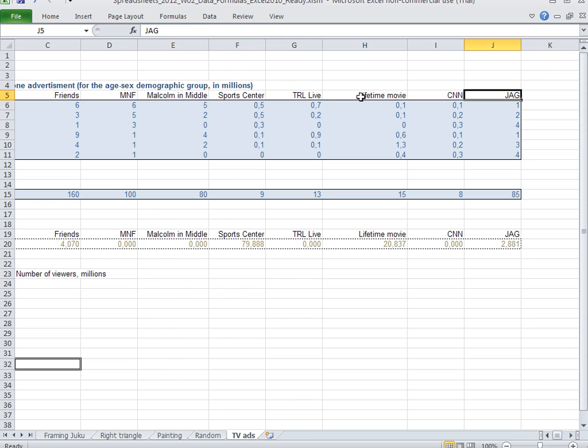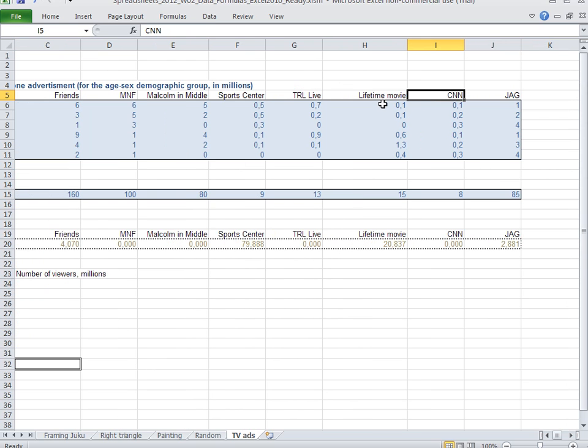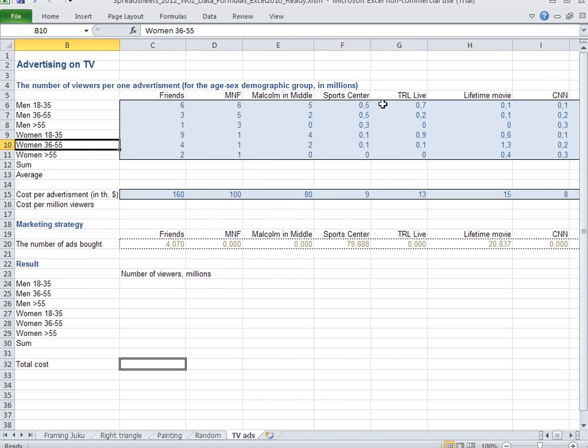Okay, now the next thing we want to do is we want to compare. We want to note at first that CNN has a much smaller number of advertisement viewers, only 0, millions, less than 1 million, and let's start making some conclusions based on this table.